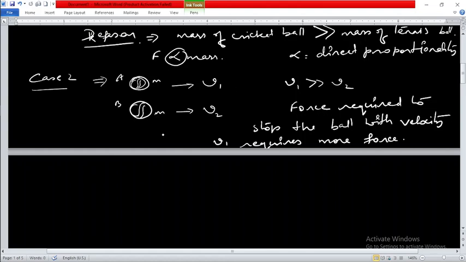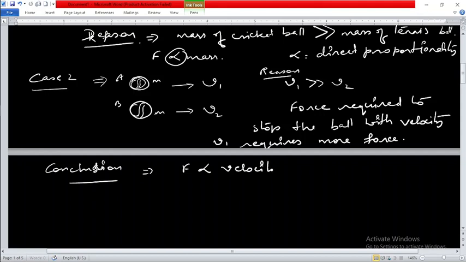Understood? Now what does it show? What can you conclude about it? What is the reason behind it? The reason is that velocity 1 is greater than velocity 2. It is because of the velocity. Larger velocity requires larger force. So let me write the conclusion. You conclude here that force is directly proportional to velocity, as well.